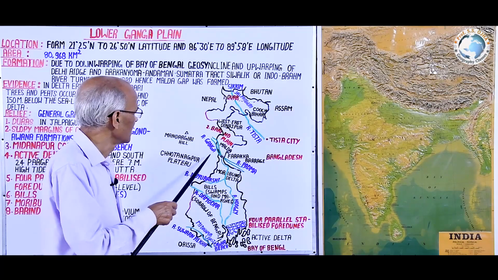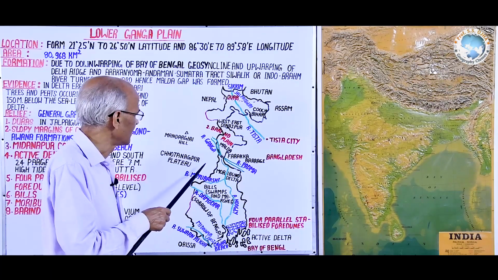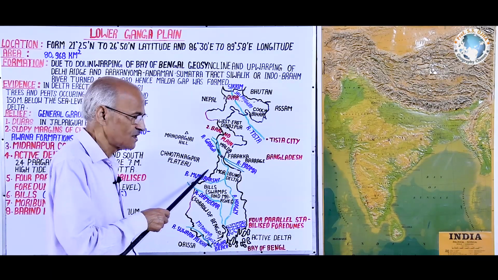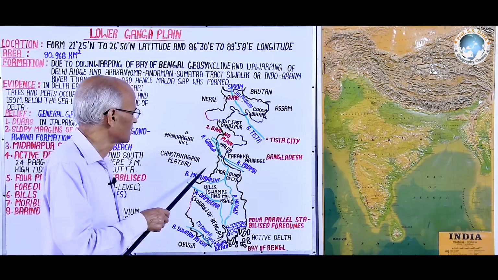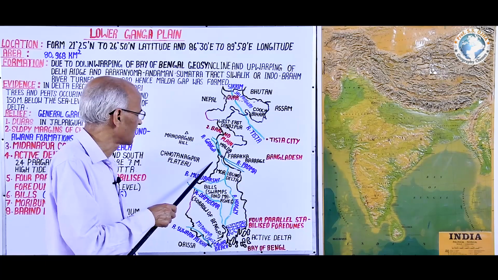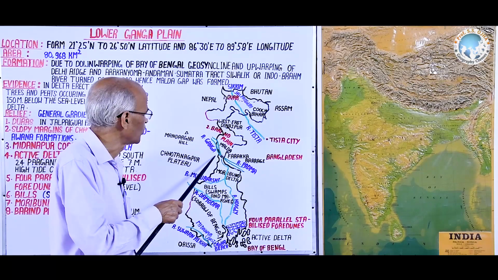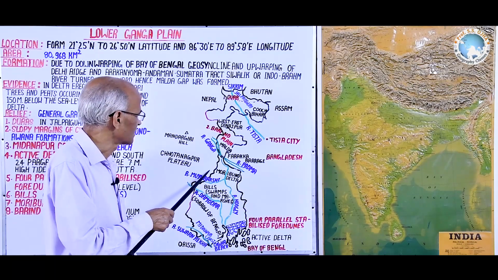For example, Raniganj, Jharia, Asansol, and here Purulia districts are the geographical, physiographic and geological part of Chota Nagpur plateau, consisting of oldest Gondwana rocks.